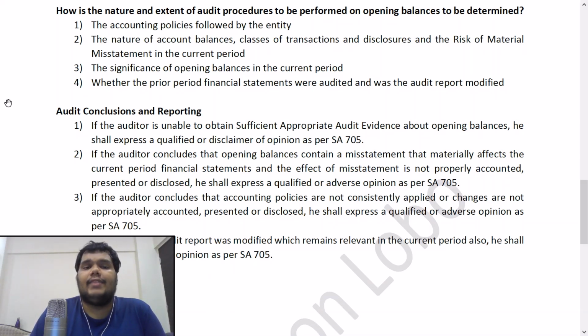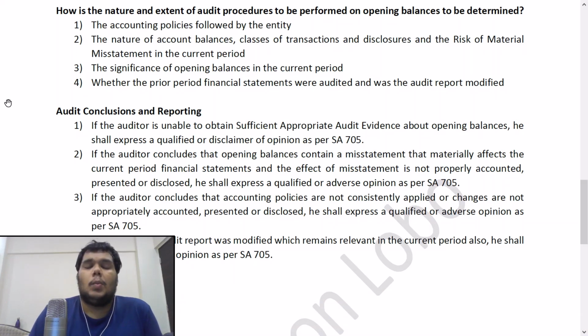Point number 3, the significance of opening balances in the current period. So you will also have to determine how significant the opening balances are. Now, it could have happened that last year's financials have not been audited because the entity was a new entity which started in the previous year, and it was hardly operating for 1 month. Then the opening balances would not be very significant. But let us say it was operating for all 12 months and a lot of transactions have happened in all the accounts, a lot of business has happened, then the significance would go up much higher.